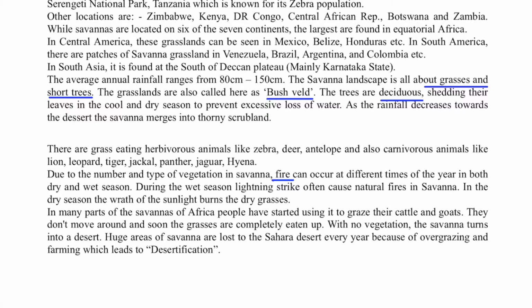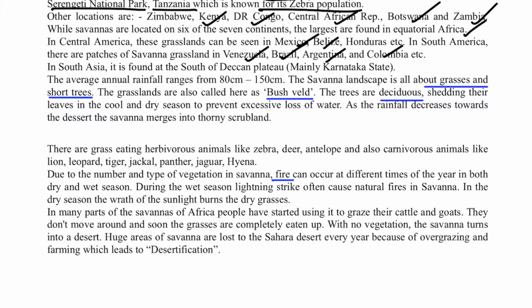And the main savanna is located in your Africa part near the equator. The most famous African savanna is the Serengeti National Park in Tanzania, which is known for its zebra population. Other locations are Kenya, DR Congo, Central African Republic, Botswana, Zambia. While savannas are located on 6 of the 7 continents, the largest are found in Africa. Other areas are Venezuela, Brazil, Argentina, Colombia, Mexico, Belize, Honduras, all these.